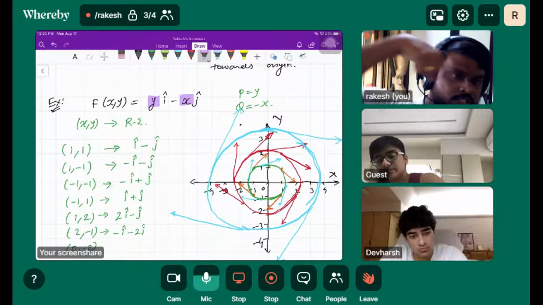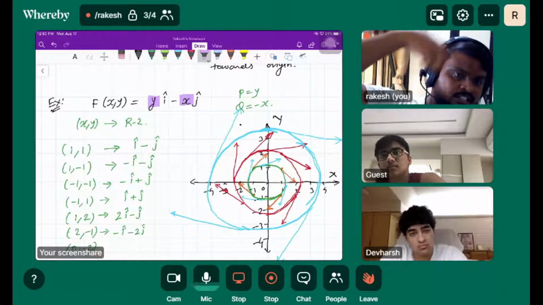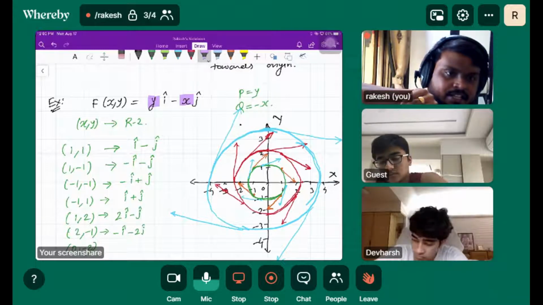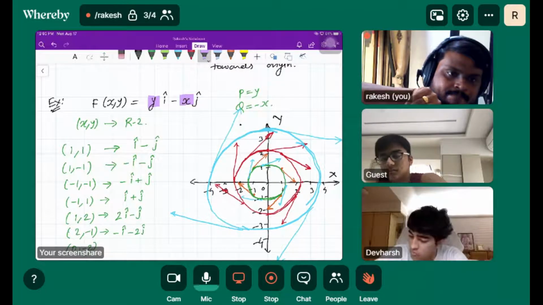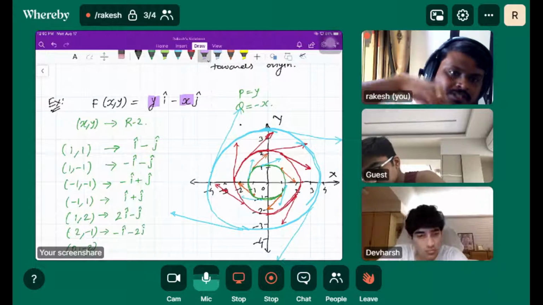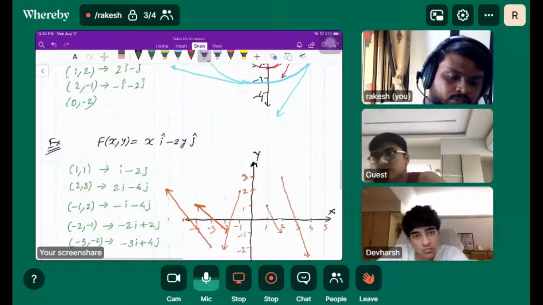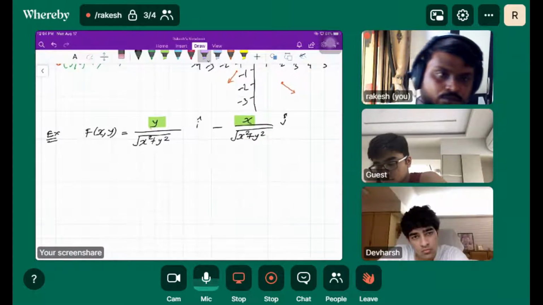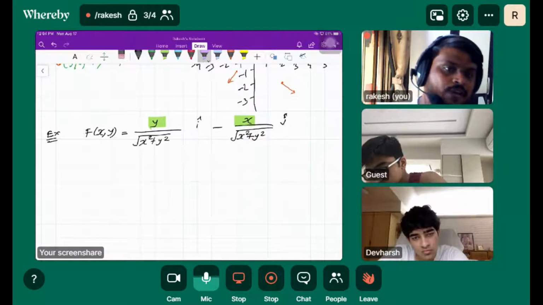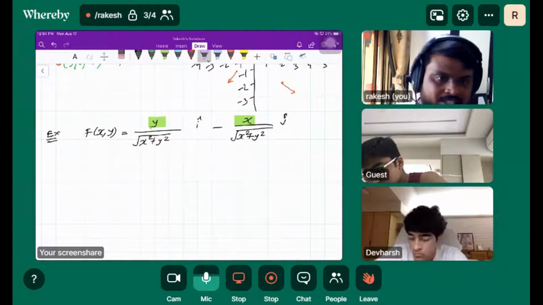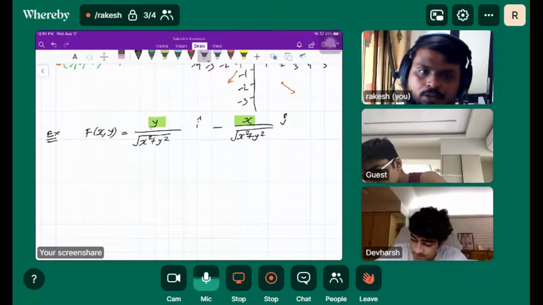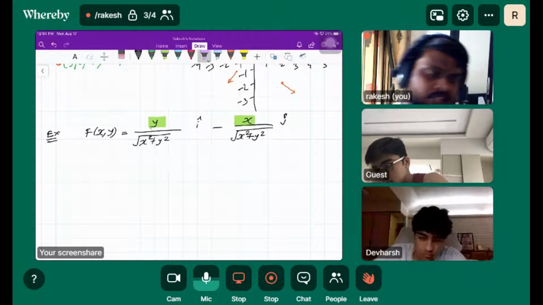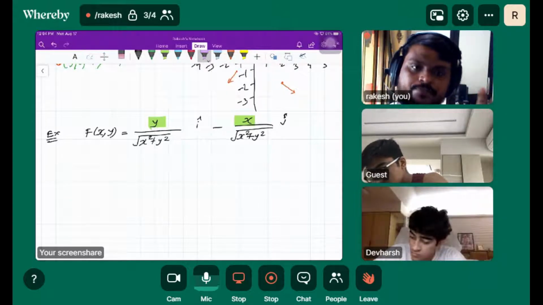The corresponding vector was tangent to the circle. Are you getting that? So here we got the same idea for this vector field also, whose numerators are y and minus x, and the denominators are the same. If you plug in any point, the magnitude of the corresponding vector would be 1 unit, isn't it?